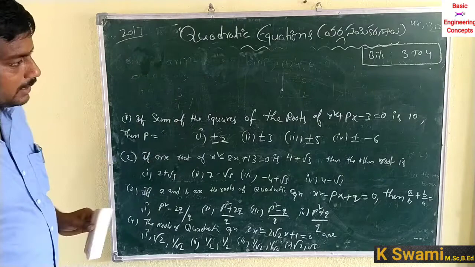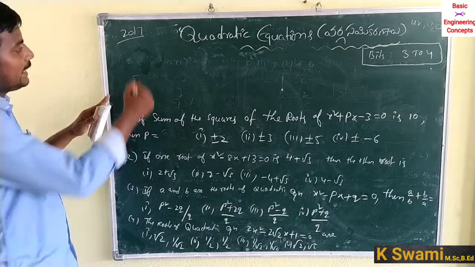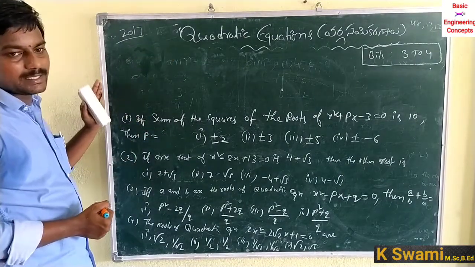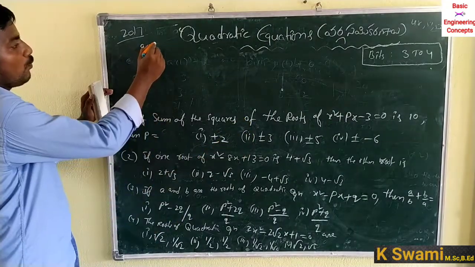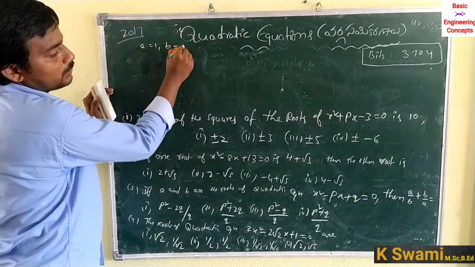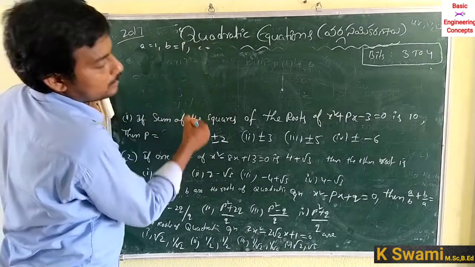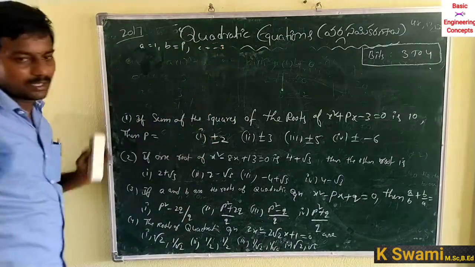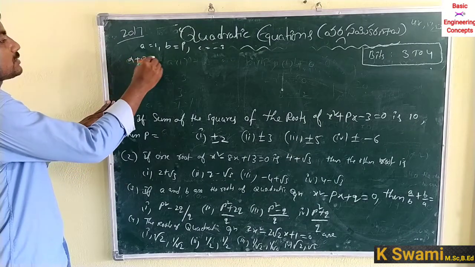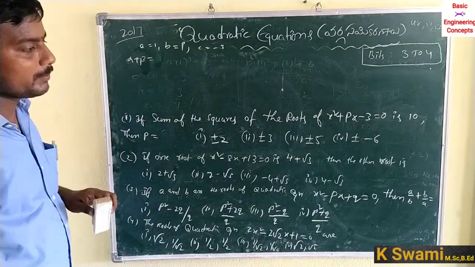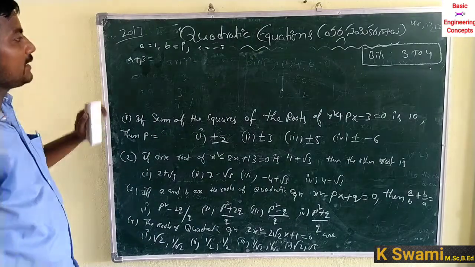So let us compare with ax square plus bx plus c is equal to 0. a is equal to 1, b is equal to p, c is equal to minus 3. The sum of the roots alpha plus beta is equal to minus b by a.